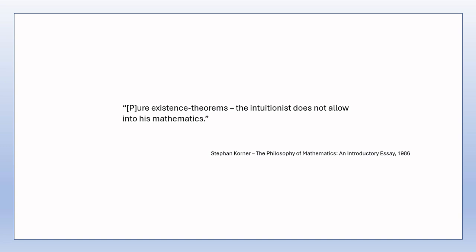I'm not suggesting that this view is wrong. As I've said in previous videos, mathematicians decide what is and is not acceptable to them in their own field, and they've decided that pure existence theorems are acceptable. But it's still interesting to me to note that this view hasn't gone unchallenged and that pure existence theorems have come under fire at certain times. Any pure existence theorem which is proved by means of the axiom of choice is necessarily non-constructive, and so these types of propositions which are proved using the axiom of choice are particularly vulnerable to attack by the intuitionists.